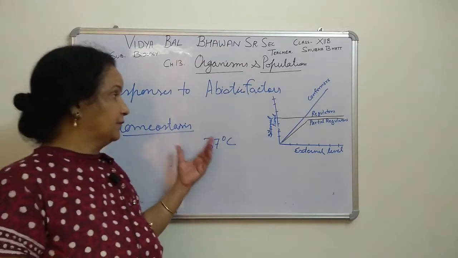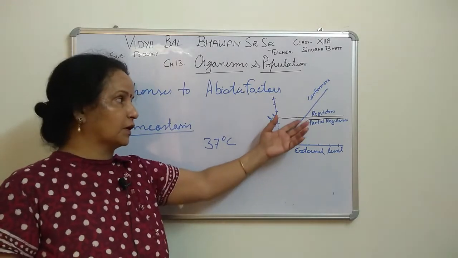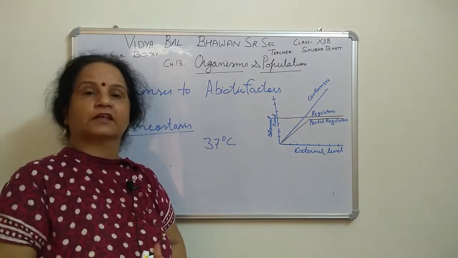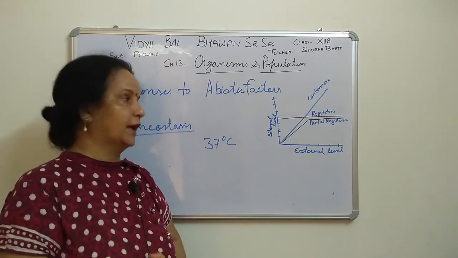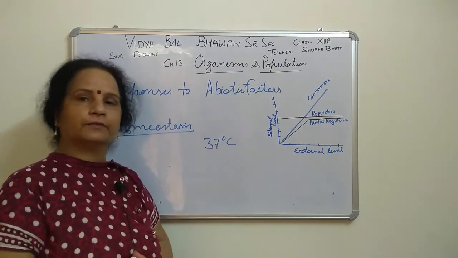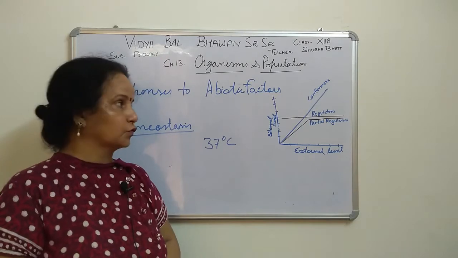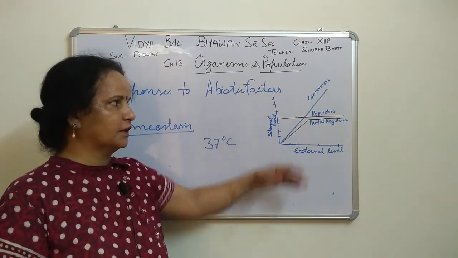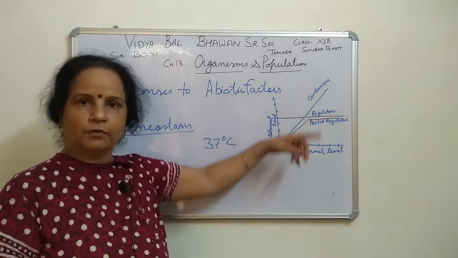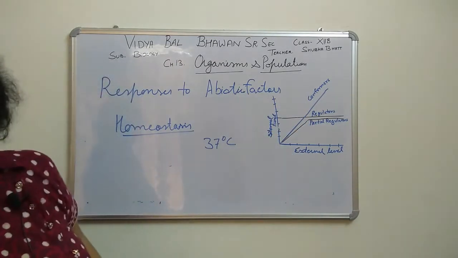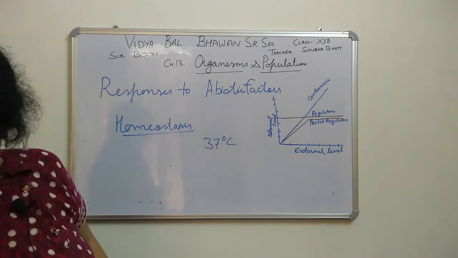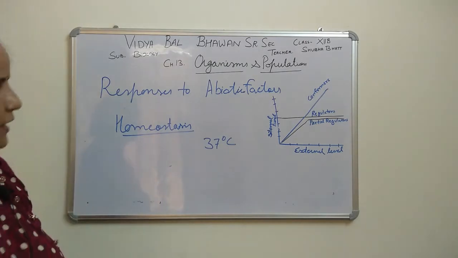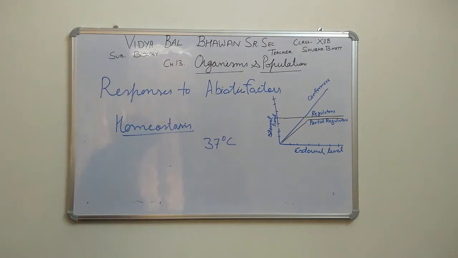Regulators maintain it sometimes by metabolic activities, such as sweating, and sometimes by behavior. Now we will talk one by one: conformers, regulators, and we start first with regulators, as the book also gives regulators first.